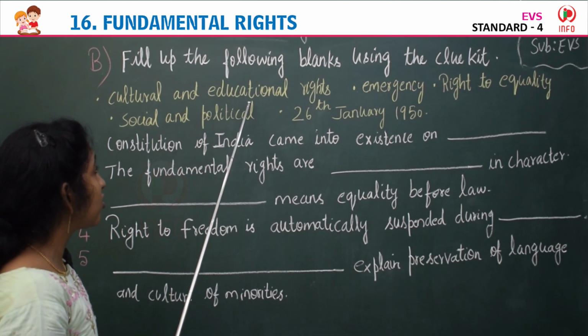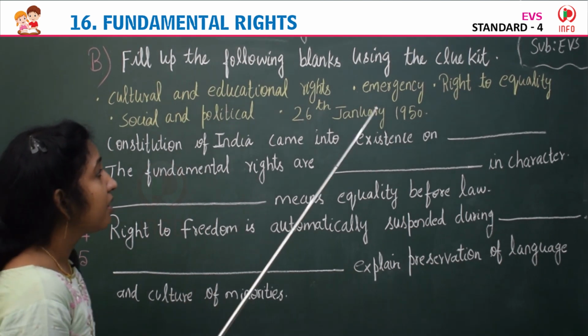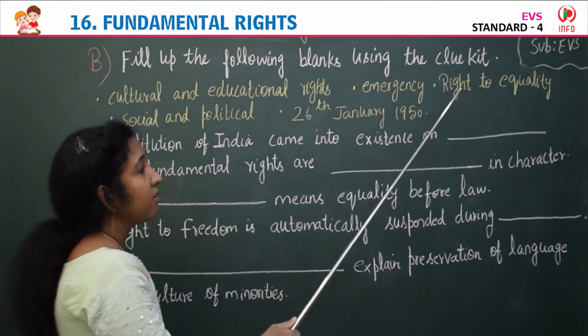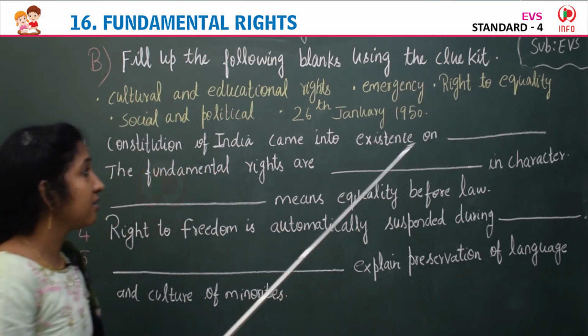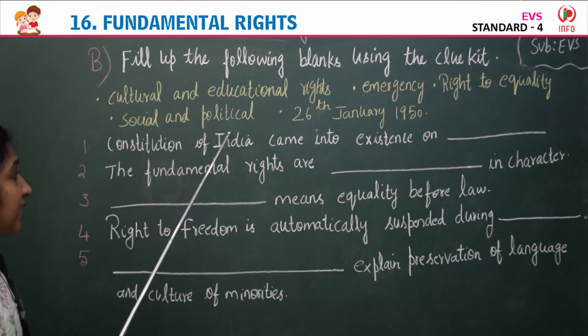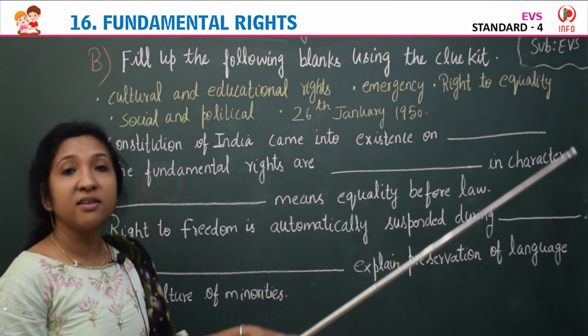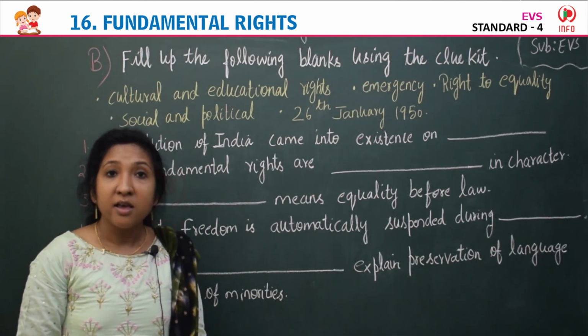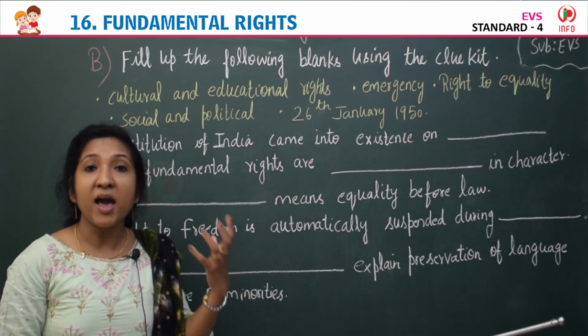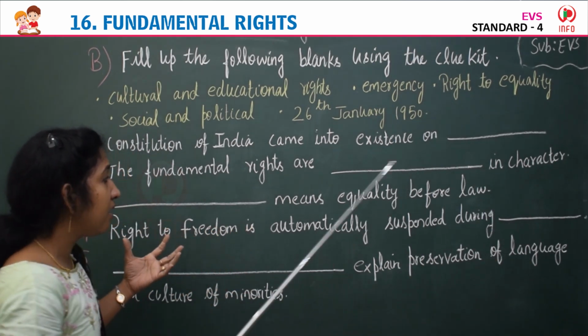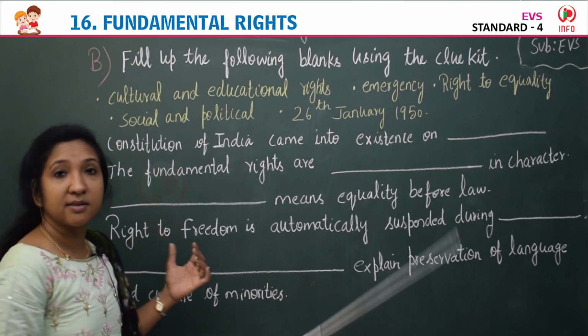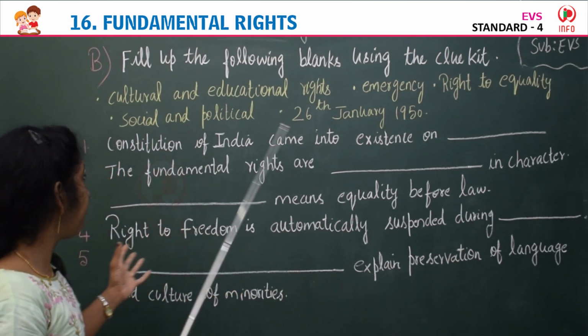Cultural and educational rights, emergency, right to equality, social and political, 26 January 1950. So, these are the words given in the clue kit. Using these words, you have to fill up the given blanks. Okay. So, let us read the first question.